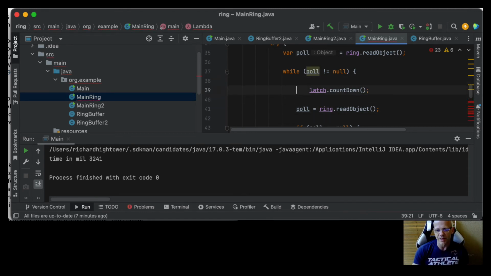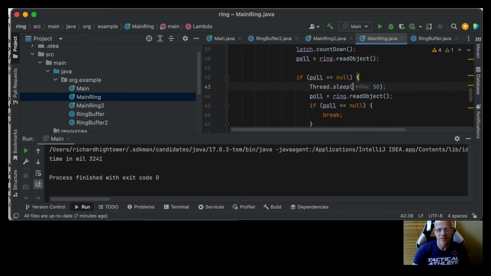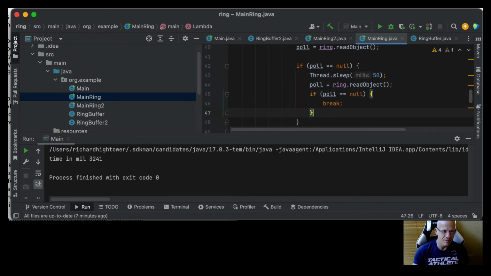And then we read it again. And if it's null twice, even after 50 milliseconds, we break. And then when the reader's done, we're going to wait. And then if the count went to 0, we're going to measure what that count is. So let's just go ahead and run that.